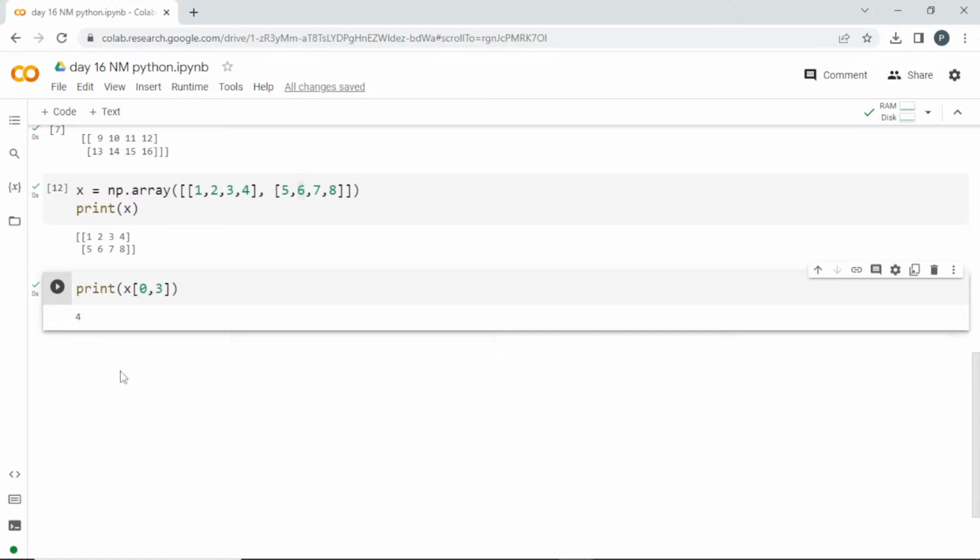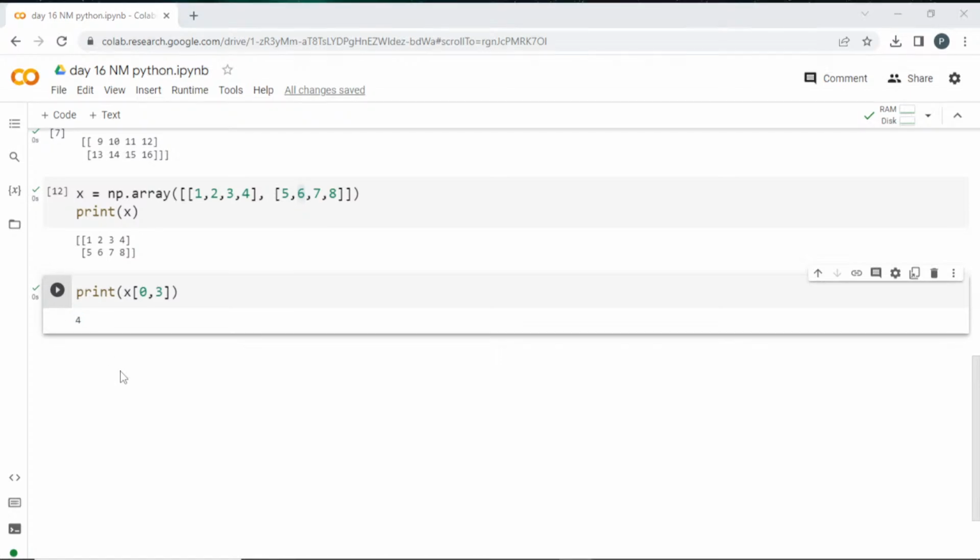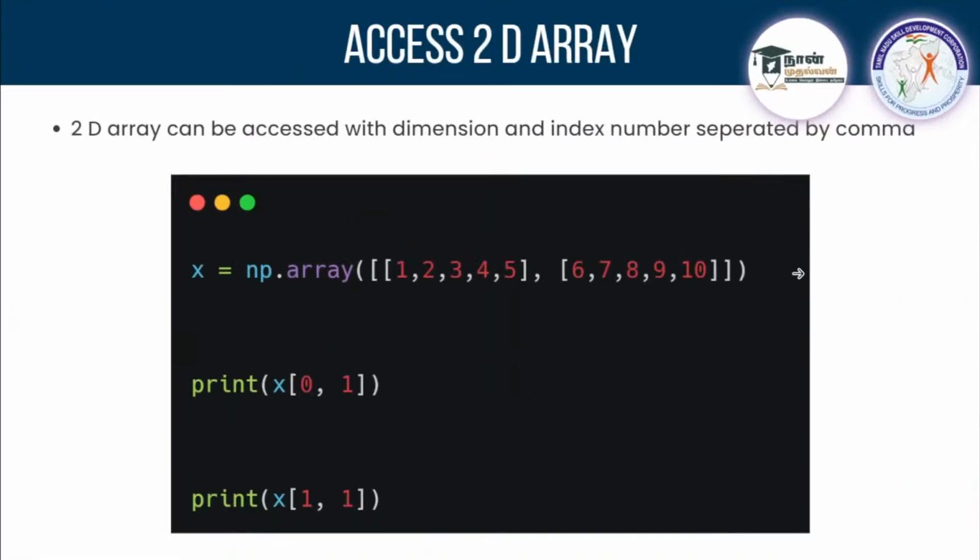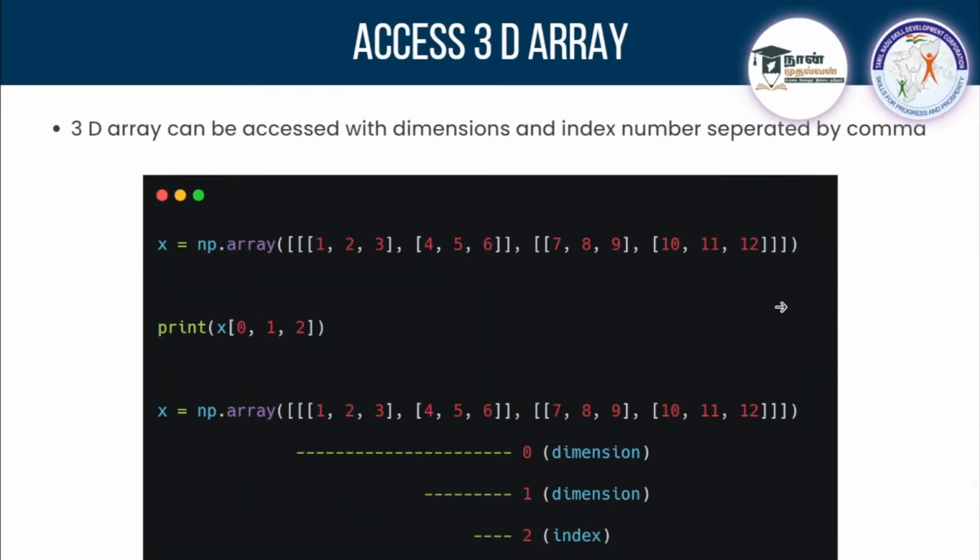Understood? Can we move on to the next one? The next one will be a little bit tricky. That will be accessing a 3D array. So how are you going to access a 3D array? It is simple. You can go in a hierarchical way.